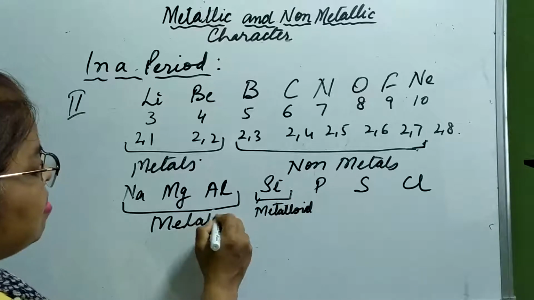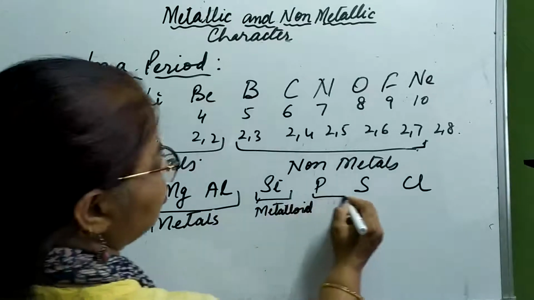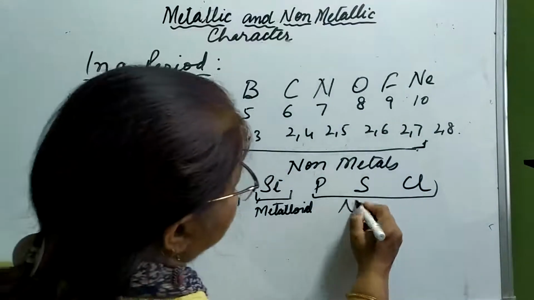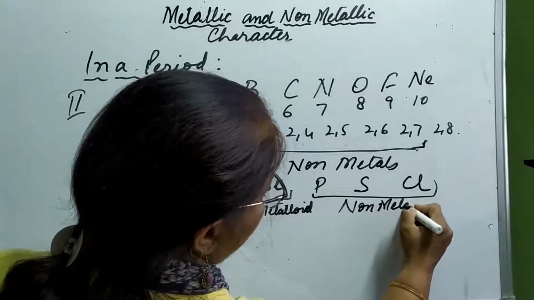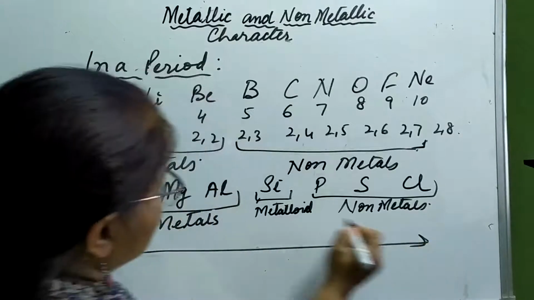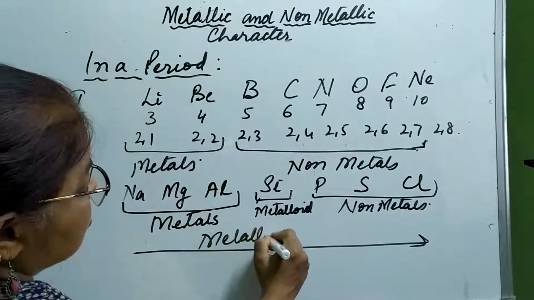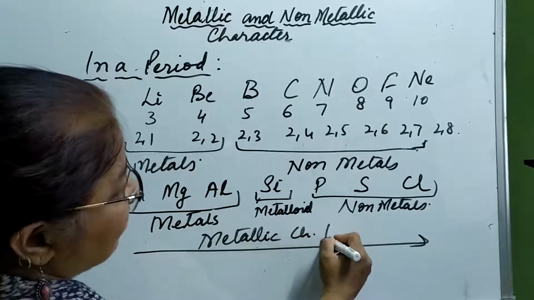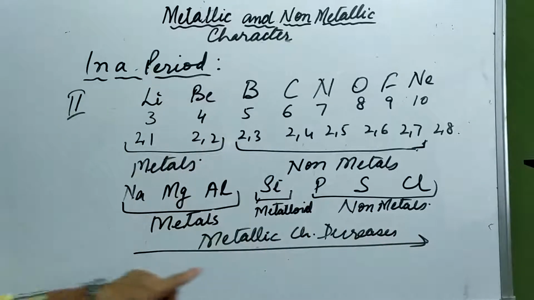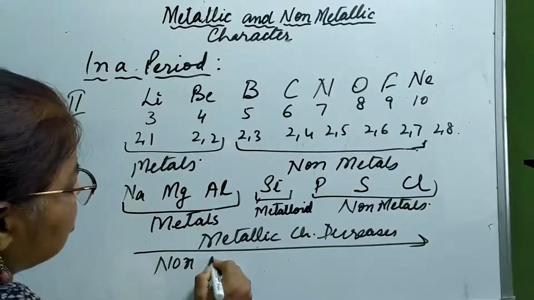Okay, and these are metals. And what about phosphorus, sulfur and chlorine? They are non-metals. Okay, so what we can say, in the above case also and here also, the metallic character decreases as we move from left to right in a period, while non-metallic character increases.